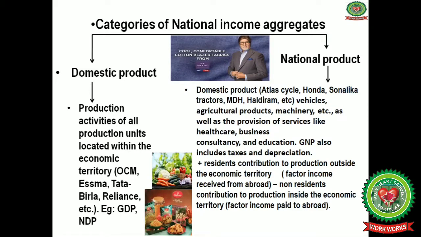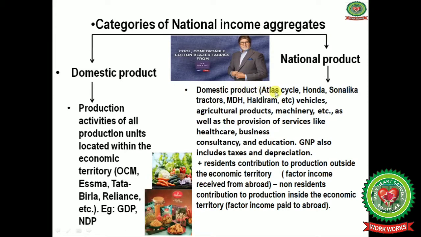Now the next one is national product. National product means that the income earned from foreign countries by Indians will also be included in our national income.